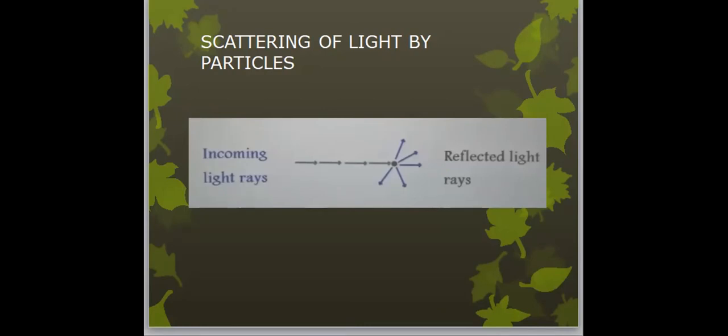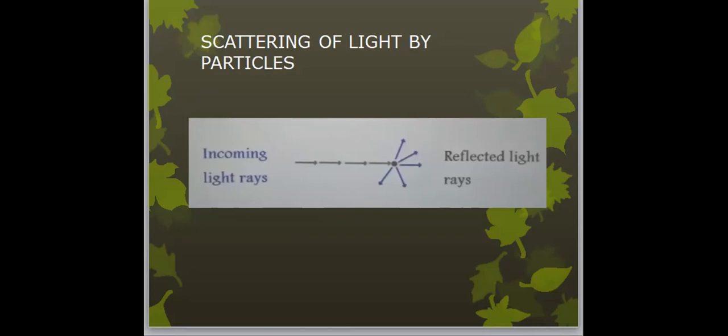Now a light ray is incoming. When the light ray goes and hits a particle, the particle reflects it in a different direction. When the light ray is reflected in different directions, it is called scattering. The reflected light rays are going at different angles. This phenomenon is called scattering of light.